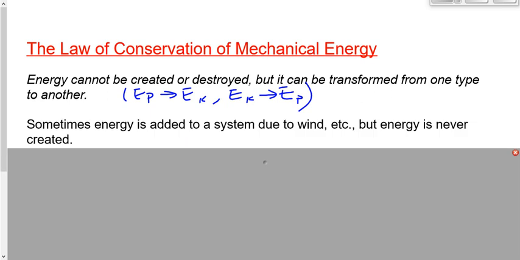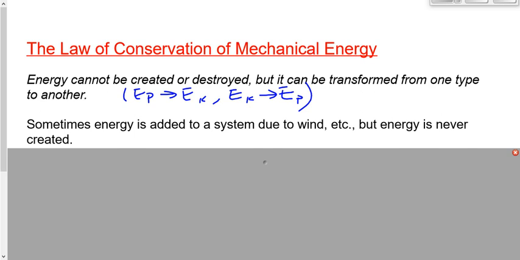Now, it does sometimes appear as if energy is being created. We start off with 10 joules of potential energy at the top of a hill. We end up with 12 at the bottom of the hill. Energy's been created, right? Well, no. It means that energy's been added to the system from some other source, like wind, or somebody's pushed it. The total amount of energy, if we account for everything, including what was added to the system, still remains the same.